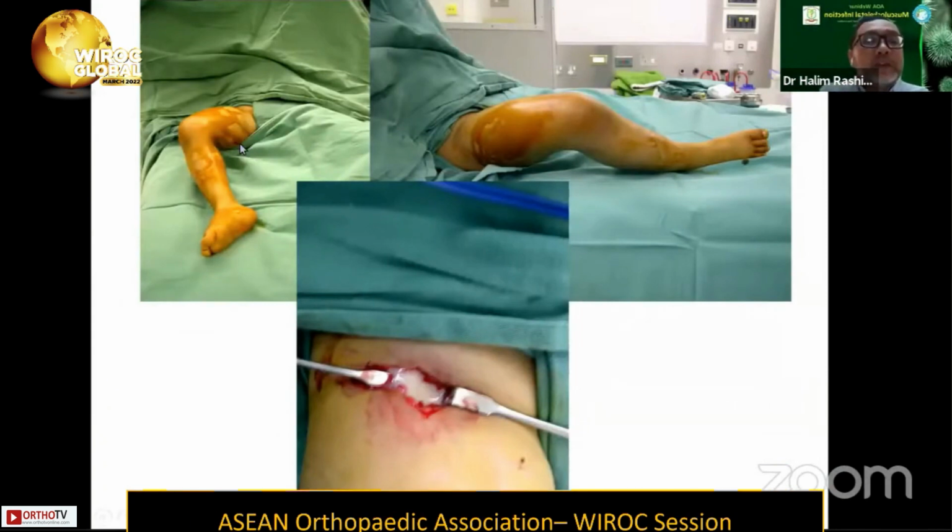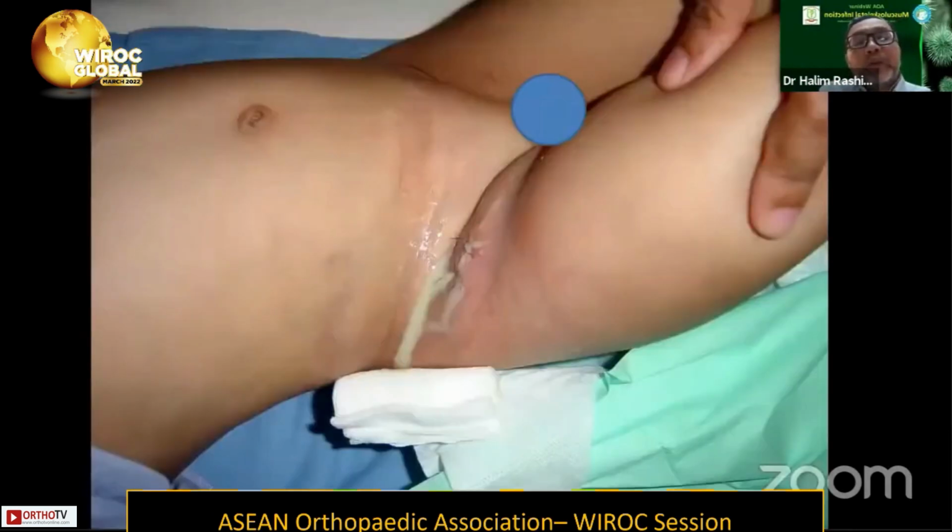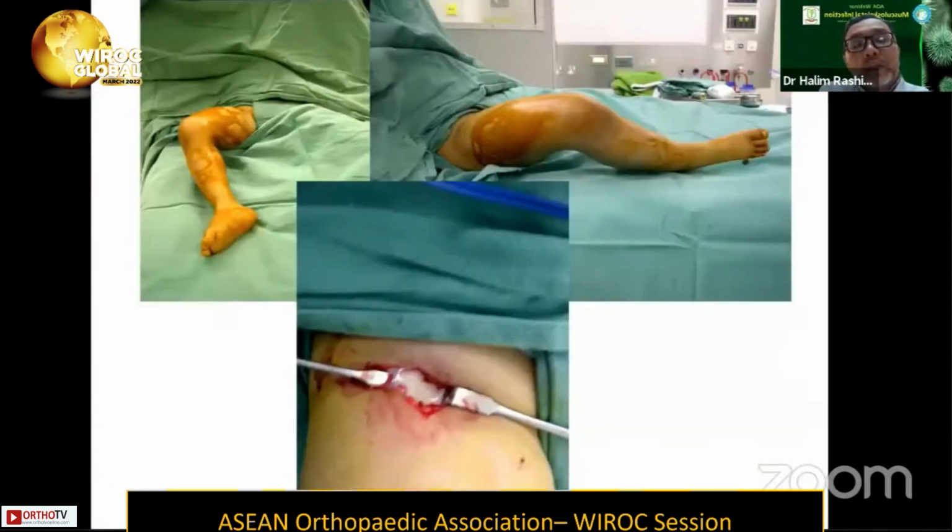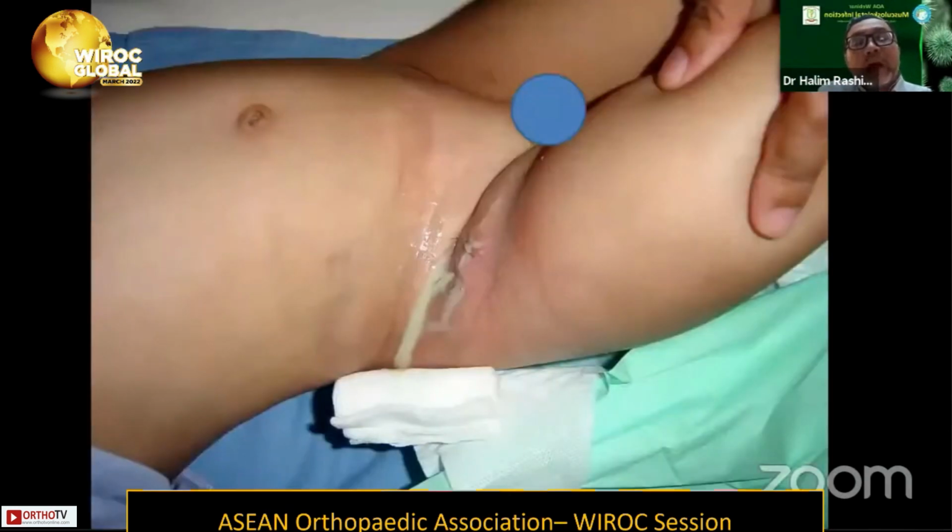Okay, so this is the child in the OT. The hip is in flexion, and we did an anterior approach to the hip joint to drain it, and straightaway pus came out from the hip joint. Okay, we did a joint lavage, following which I think we closed the skin.